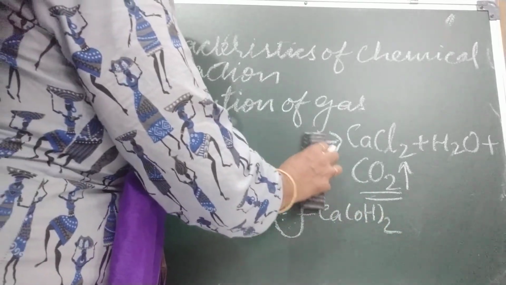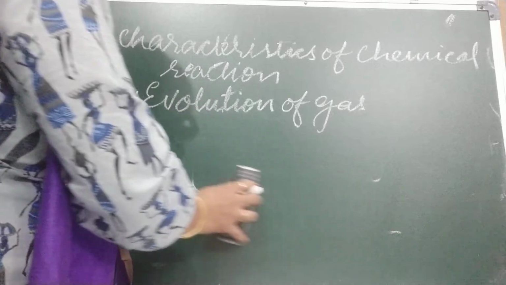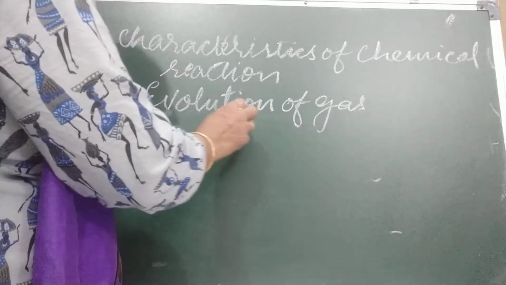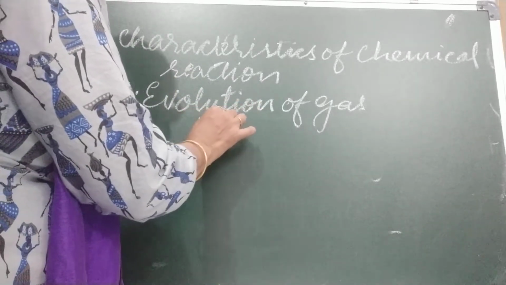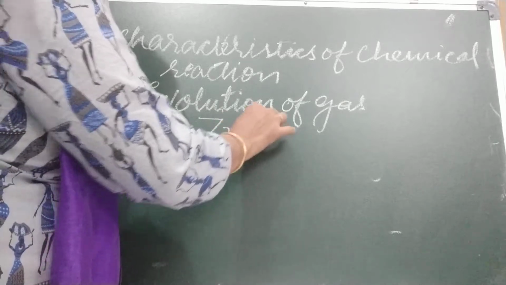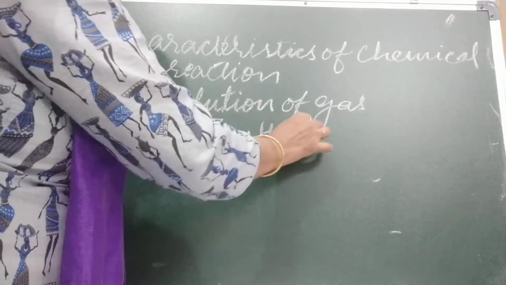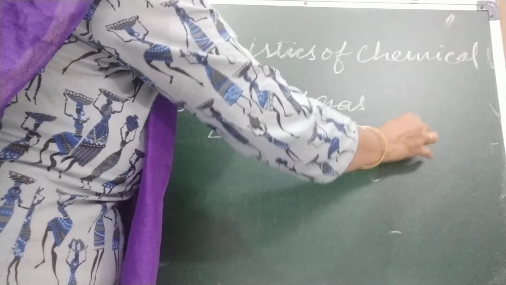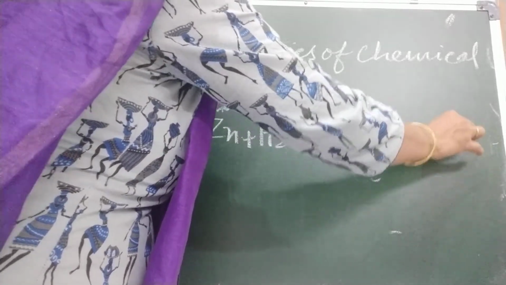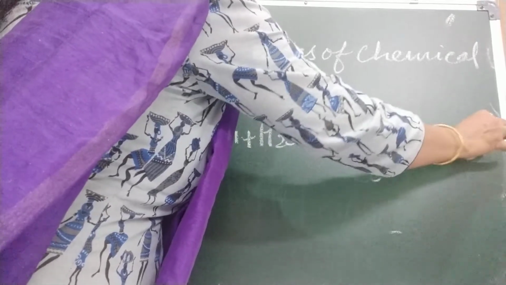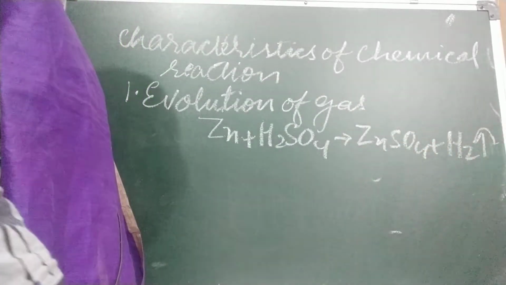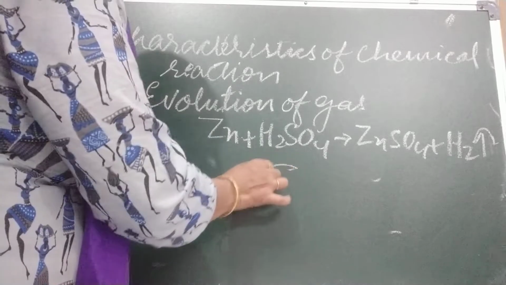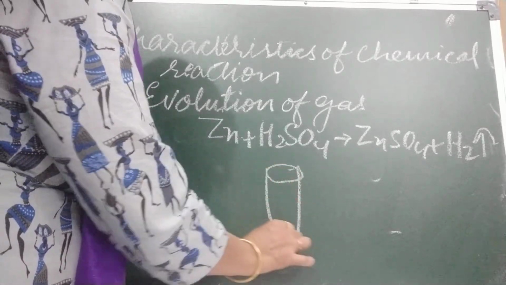Second reaction, children, this one also you have done in the last chapter. When any metal like zinc reacts with dilute sulfuric acid, it gives out zinc sulfate and evolves hydrogen gas. Now we have to prove that in this case hydrogen gas is coming out.